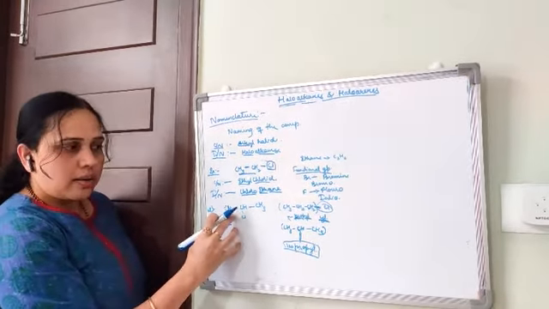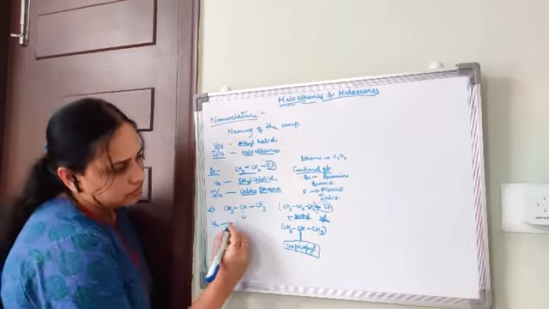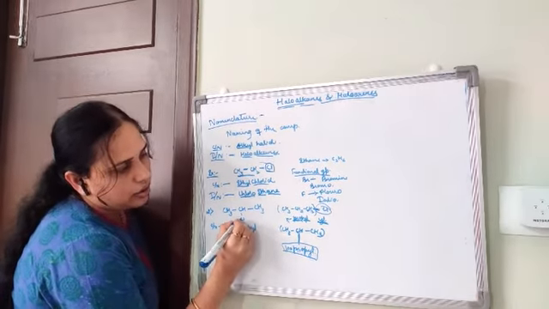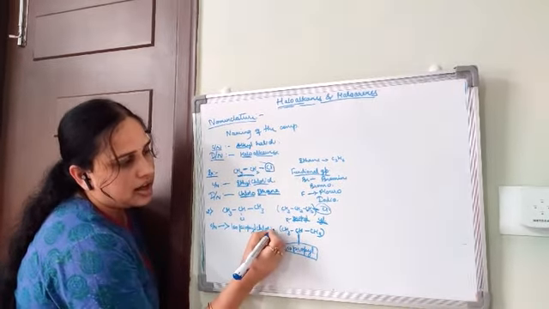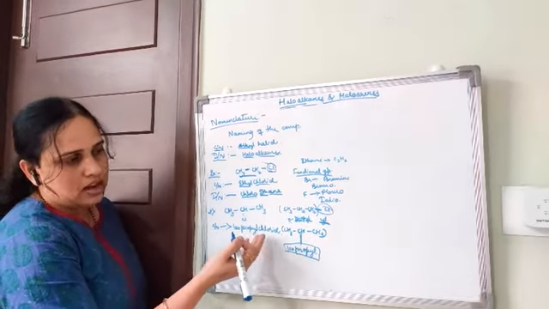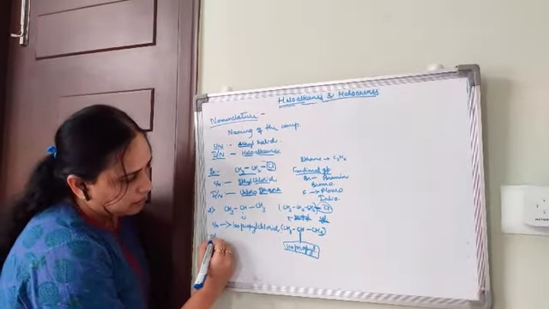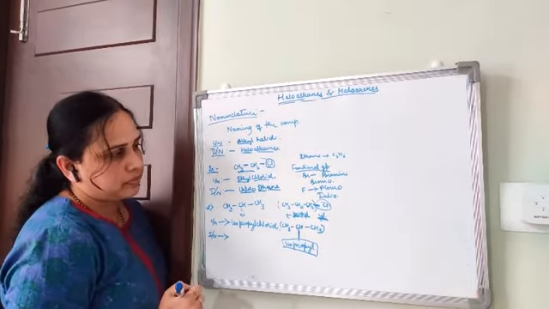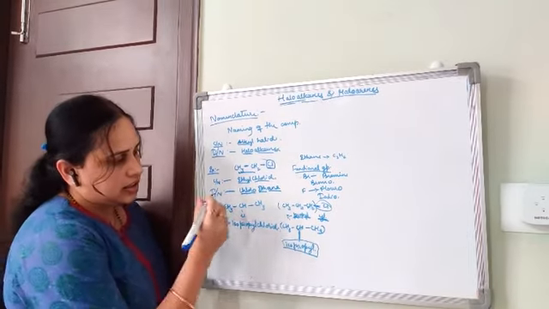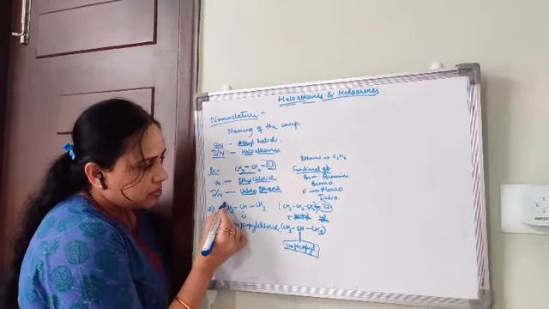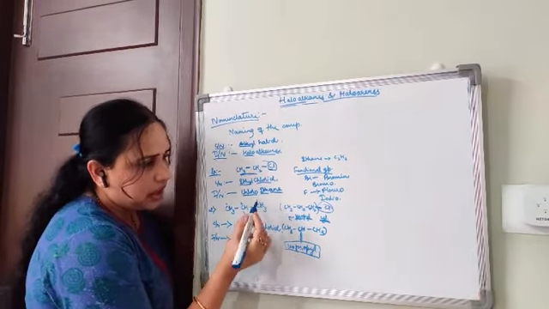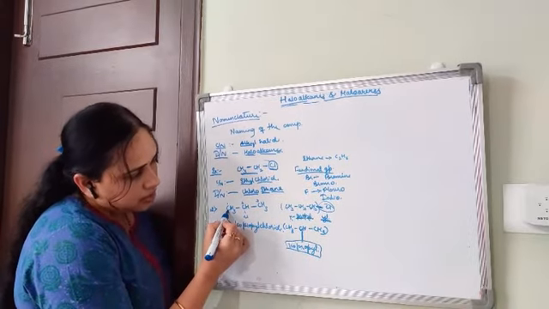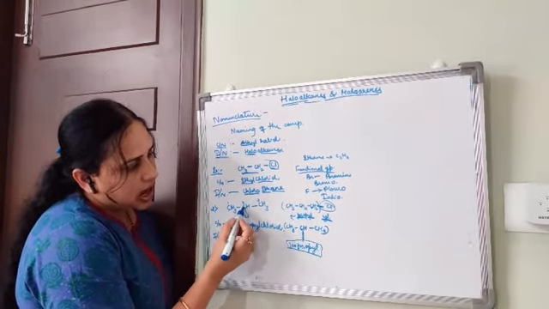The name of this compound is isopropyl chloride. What is the IUPAC name? The IUPAC name comes from numbering the carbon atoms. If we start from this carbon, the carbon attached to chlorine is 2.